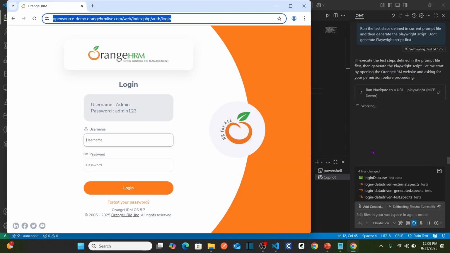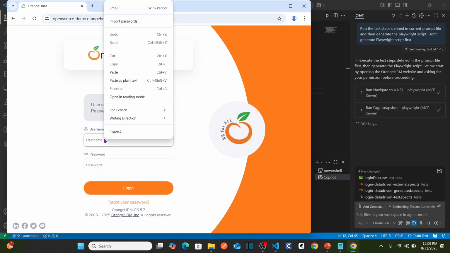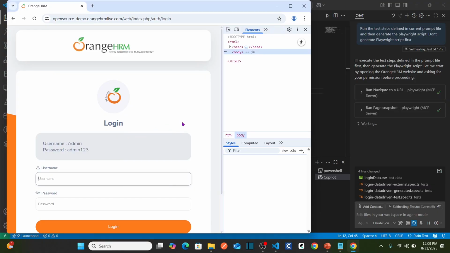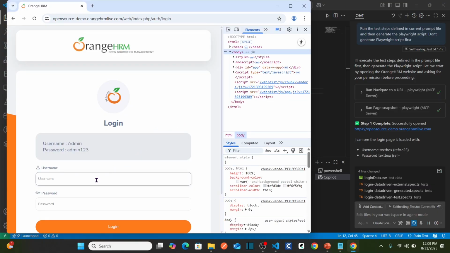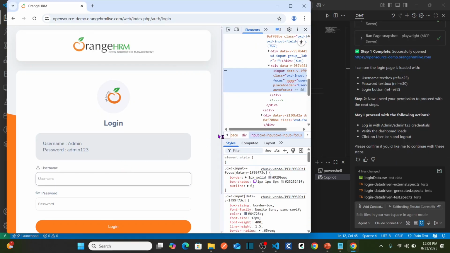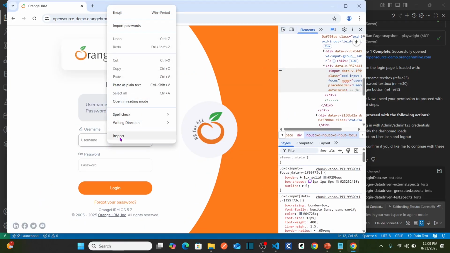Why? Because I would like to change the locator here. I'm going to right click on username and hit inspect. Before I run the script, I would like to change the property of username here.